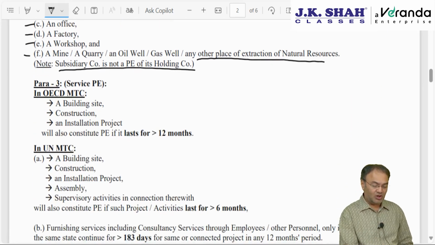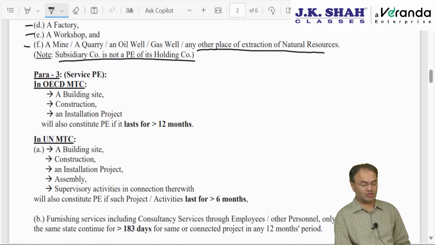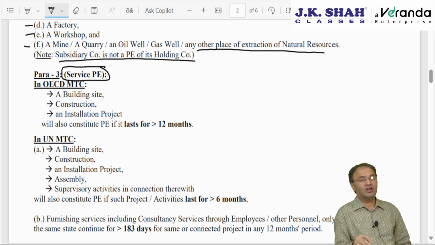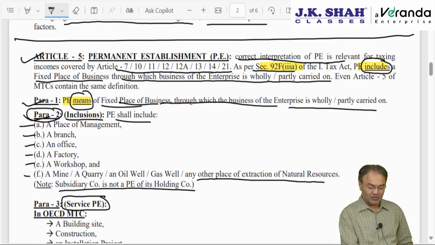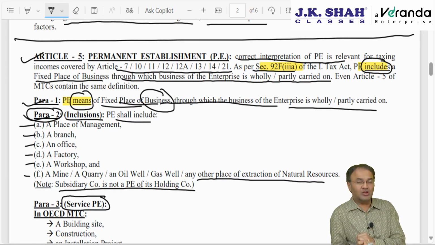Para 3 of the OECD Model Convention and para 3 of the UN Model Convention. This is about service PE. Slightly different, small differences there. Service PE means, here it says PE means a fixed place of business. So now whether business will include profession or not, whether business will include only trading and manufacturing or it will include service providing business also. So the answer is, it will include service providing business also.